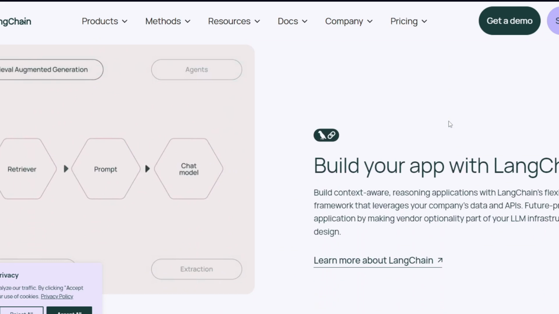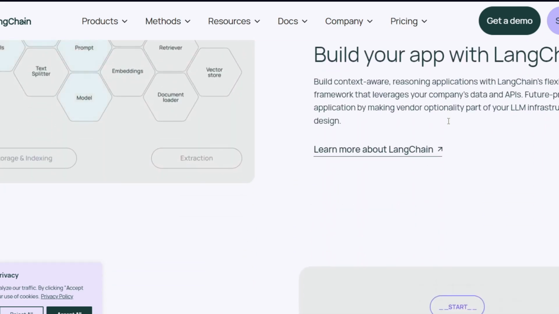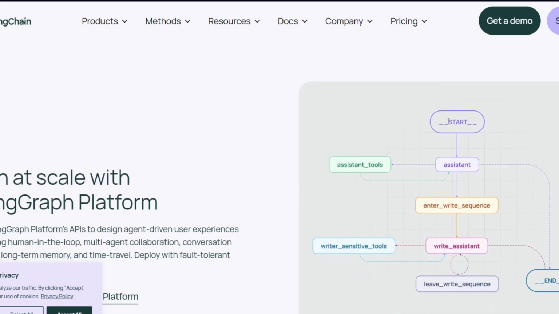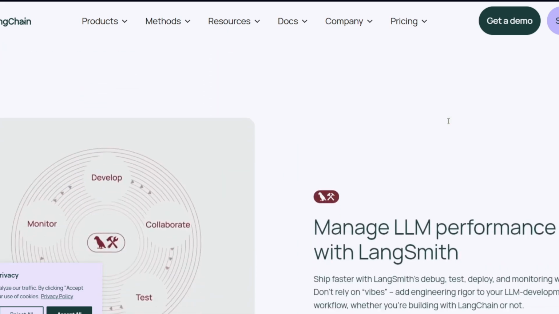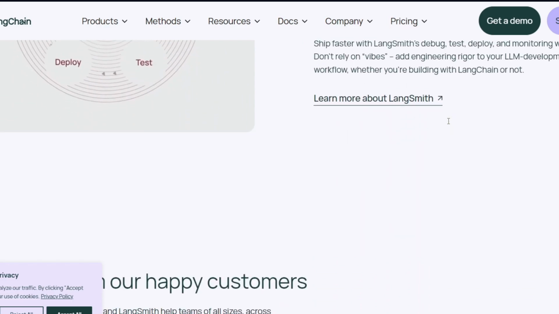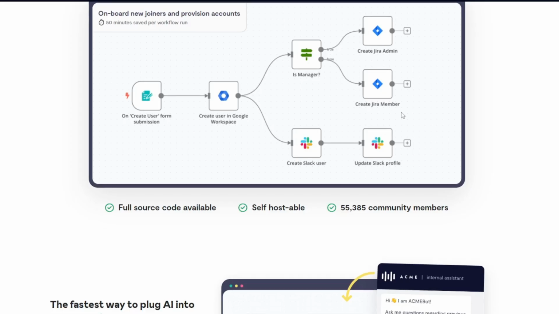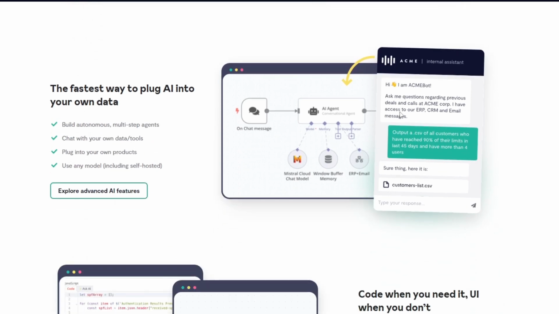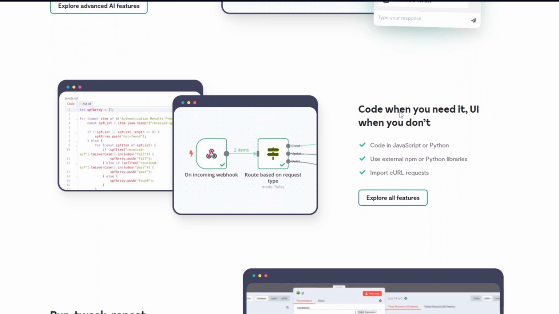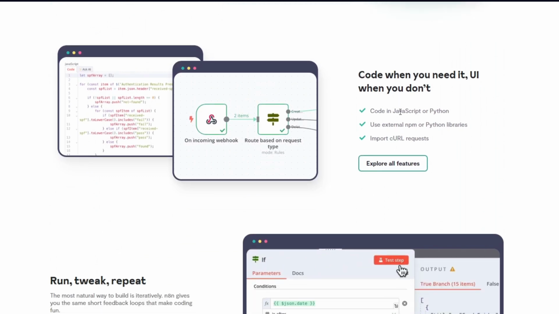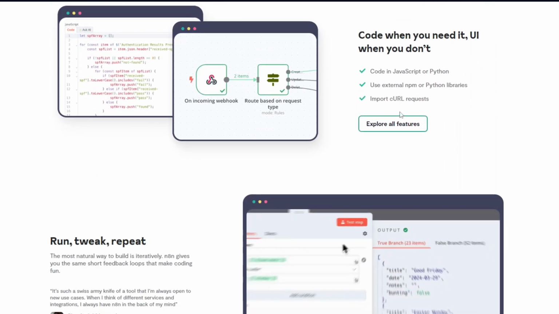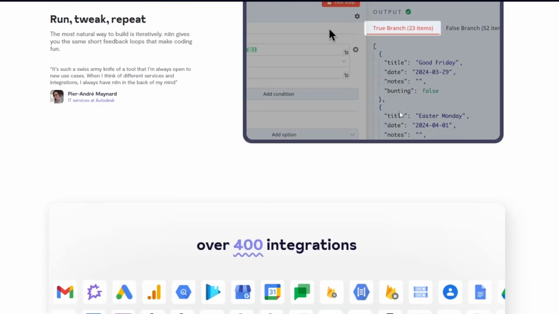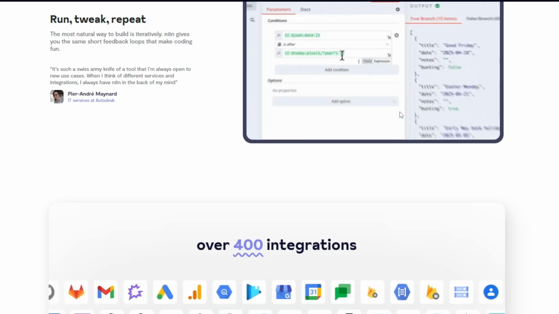Now, let's discuss their key differences. Now, for the use case, N8n is ideal for business automation and non-technical users, while LangChain is better suited for developers building AI-driven tools. For complexity, N8n is easier to learn, but LangChain offers deeper functionality for AI and machine learning tasks. And lastly, community and ecosystem. Both have strong communities, but LangChain focused on AI may give it an edge in cutting-edge innovation.